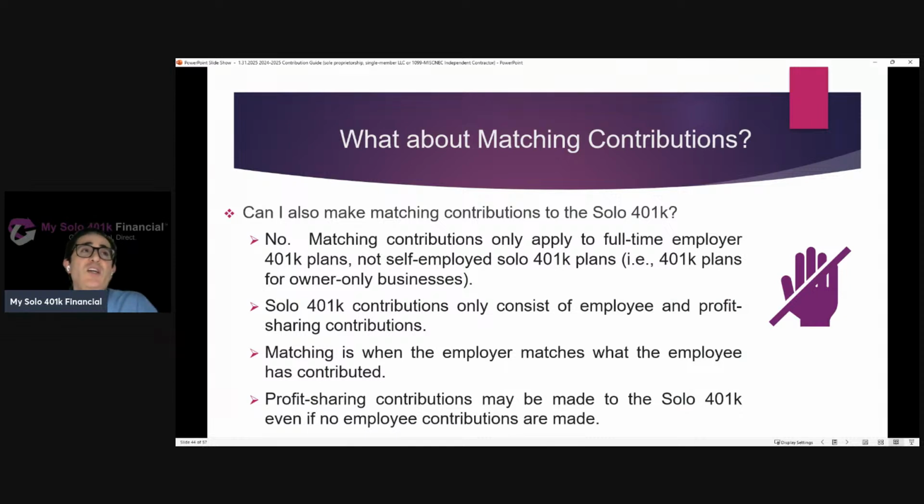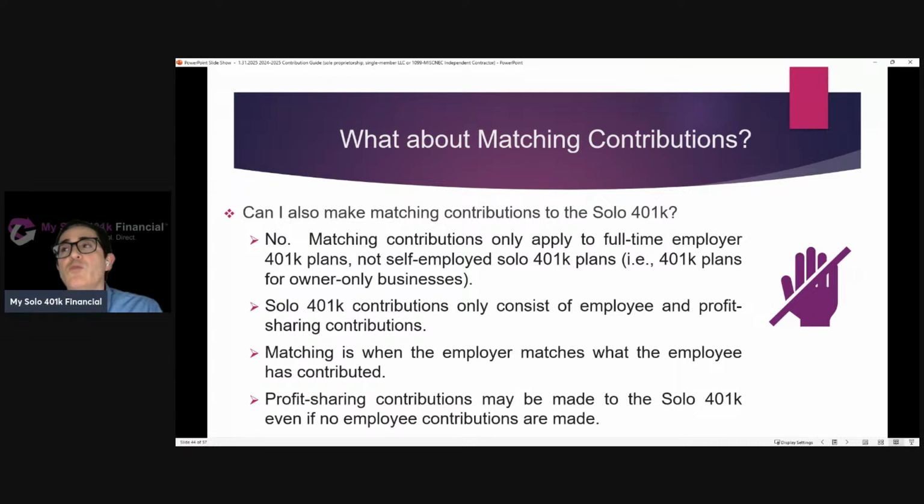What about matching contributions? That's a common question. And it's understandable, right? Because a lot of individuals' experience with the 401k may come from corporate America, where they might have received a match to their 401k contribution. Matching contributions don't apply to a solo 401k. So no, you cannot make matching contributions to a solo 401k. Matching contributions only apply to a full-time employer plan like your day job 401k plan.